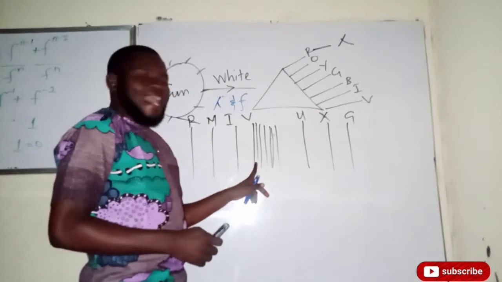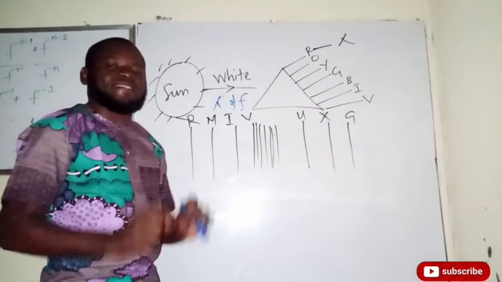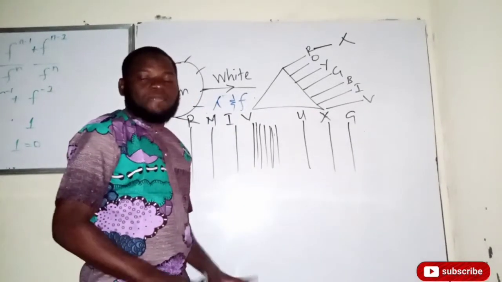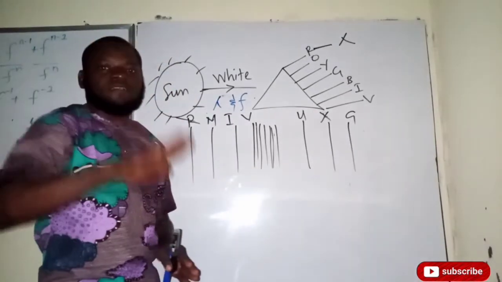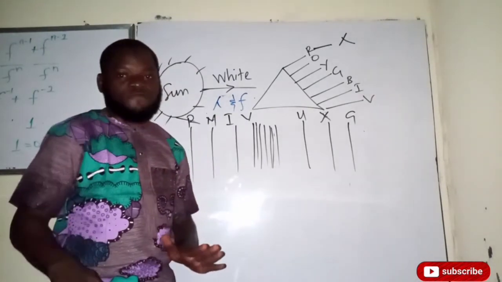And as it has the highest wavelength, what will happen to its frequency, class? The frequency is said to be what? To be the least. Is that taken up? Because the higher the frequency, the lower what? The lower the wavelength. And the higher the wavelength, the lower the frequency.